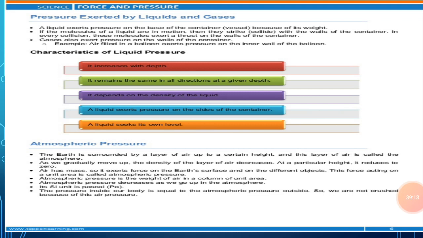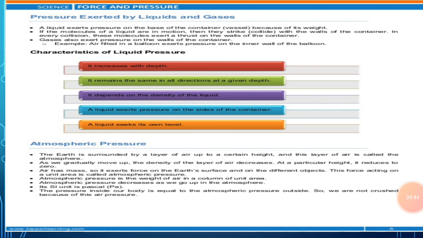All liquids exert pressure at the bottom and the walls of the container in which they are kept. But since water is the most common liquid around us, we will be using water as the liquid in our daily life activities on pressure exerted by the liquids. So this pressure that is exerted by the liquids can be explained to you with the help of this example. All the liquids have weight.